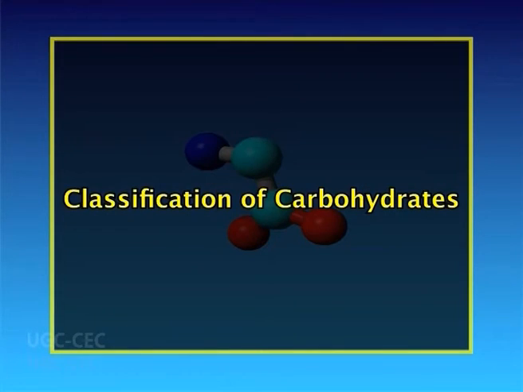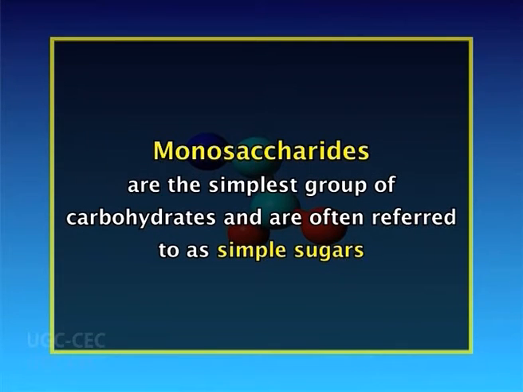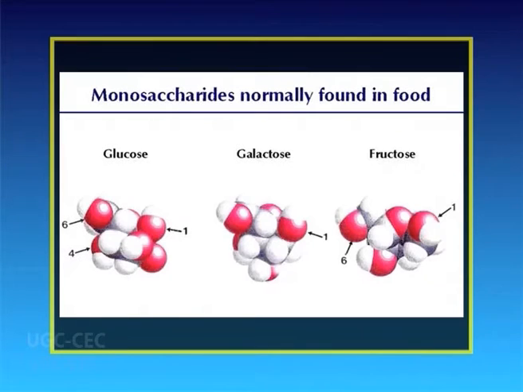Now, we will study the classification of carbohydrates. Carbohydrates are often referred to as saccharides. They are broadly classified into the following major groups: monosaccharides, disaccharides, oligosaccharides and polysaccharides. Let us study monosaccharides. They are the simplest group of carbohydrates and are often referred to as simple sugars. The common monosaccharides are glucose, fructose and galactose.